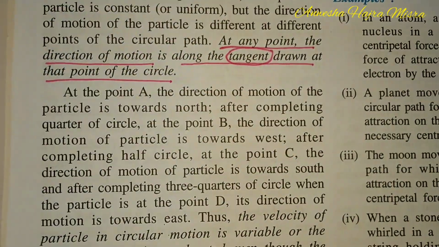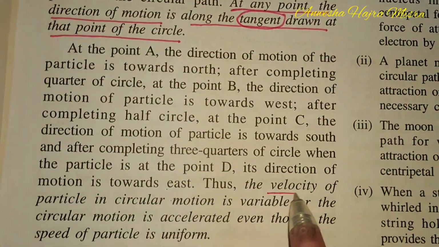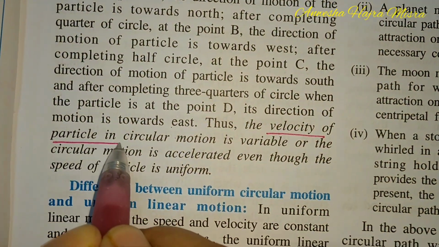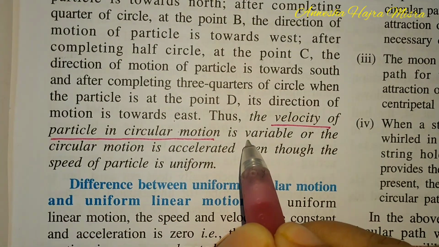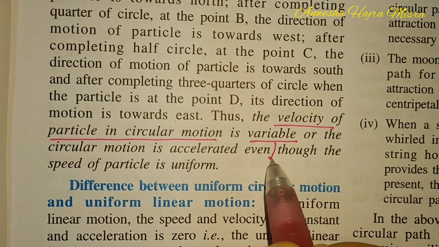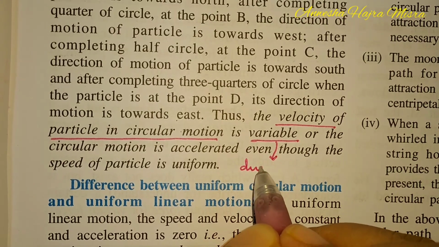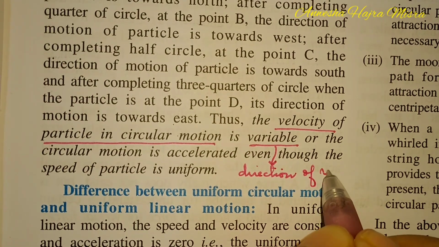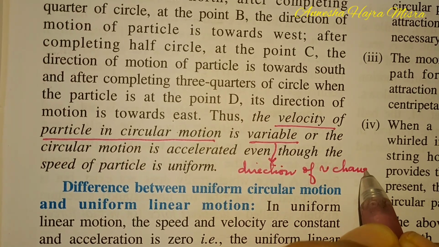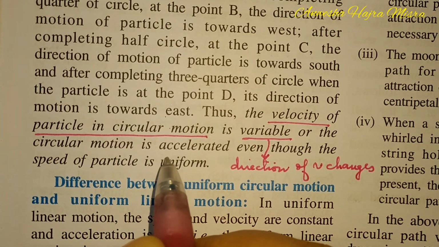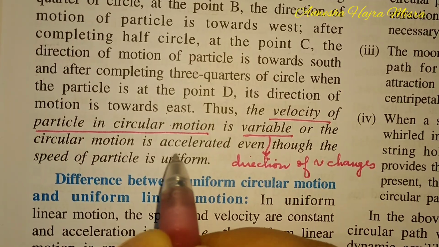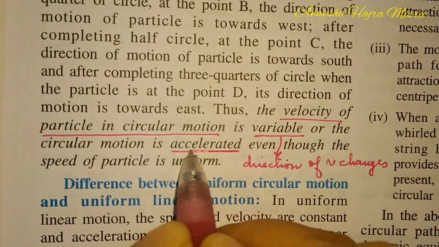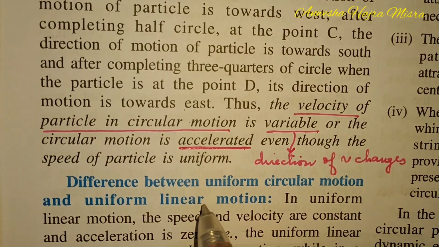So, look here, children. The velocity of the particle in circular motion is variable. Why? Because the direction of V changes. And since velocity is changing, we can say it is accelerated motion.